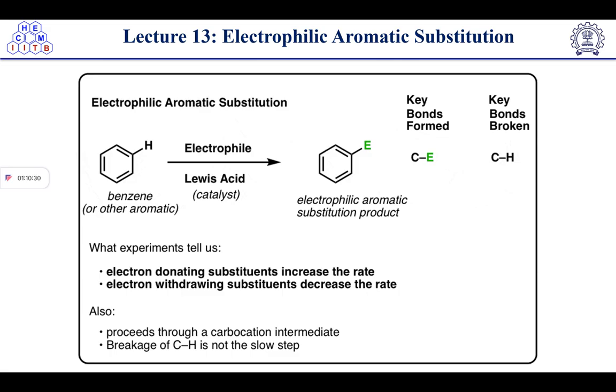In lecture 13 we discussed the electrophilic aromatic substitution reaction. In this case, electron donating substituents increase the rate, while electron withdrawing substituents decrease the rate. So this is directly attacking the electrophile, forming the electrophilic aromatic substitution product. This reaction proceeds through a carbocation intermediate. Breaking of the C-H bond is not the slow step. So here the electrophile attacks first, and then proton abstraction takes place.